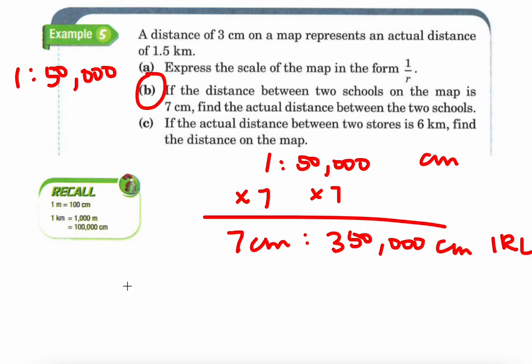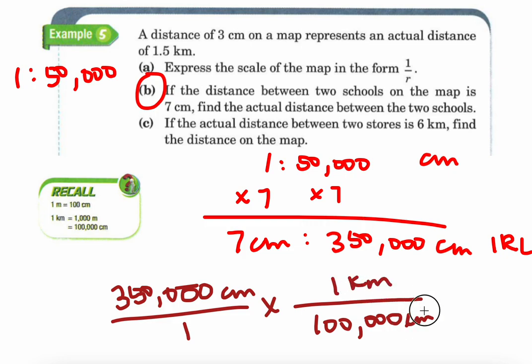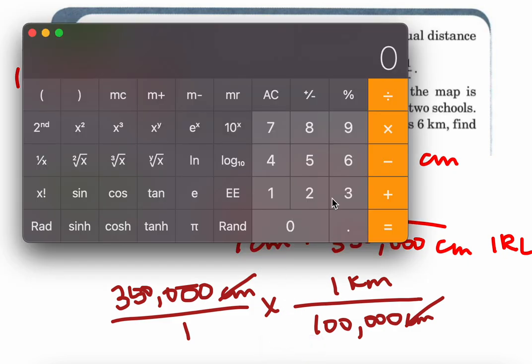So if I want to change it back to kilometers now, I'm going to go ahead and use my conversion. 100,000 centimeters corresponds to 1 kilometer. That cancels. So I'm actually dividing these. 350,000 divided by 100,000.